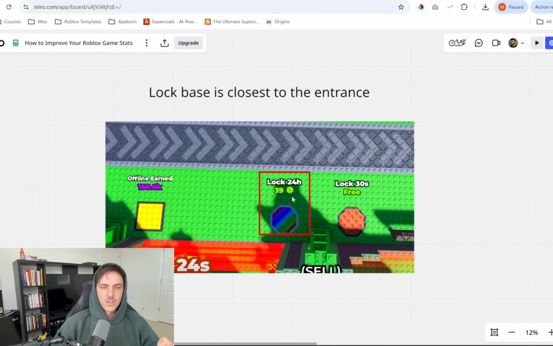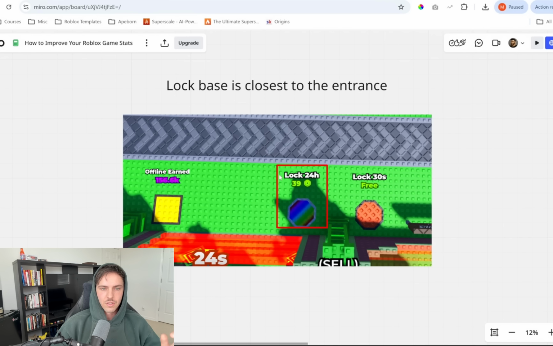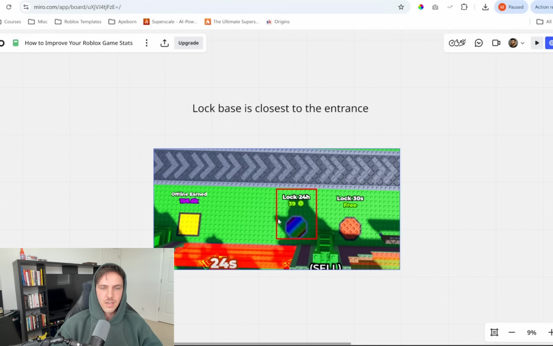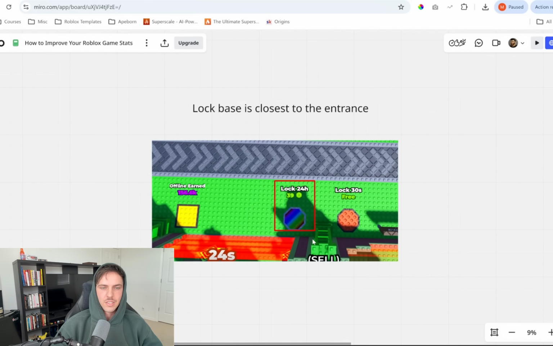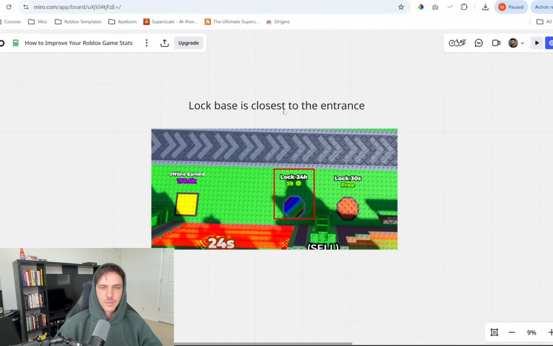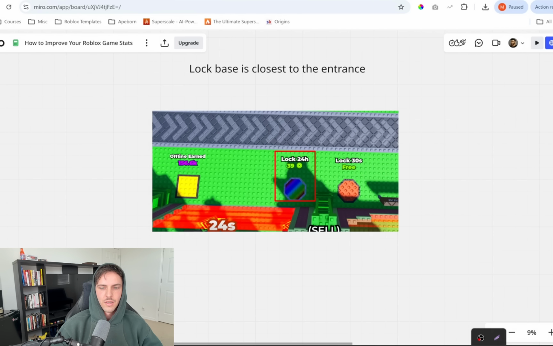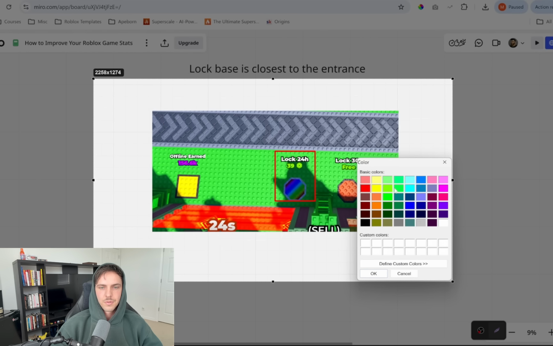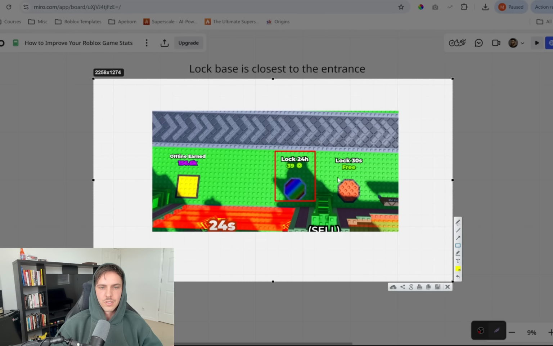Now, one more thing I want to mention that I've come to learn, that's been taught to me, is the placement of the actual dev products themselves is very, very important. Okay, so we added this lock feature, right? When David first designed this, the way it was set up was this free lock was previously right where the dev product is here.